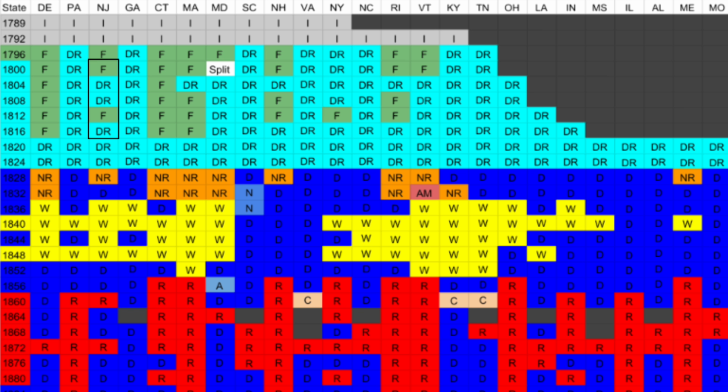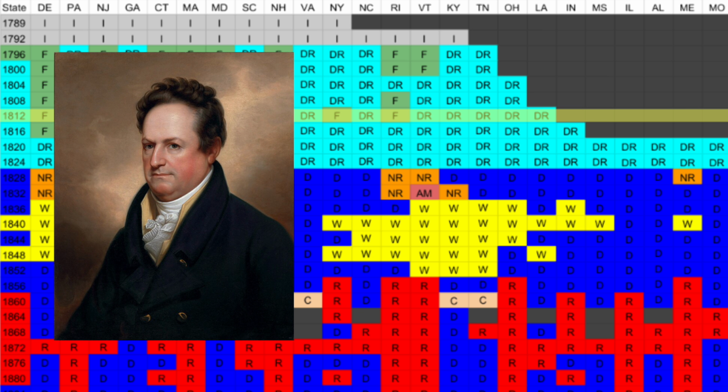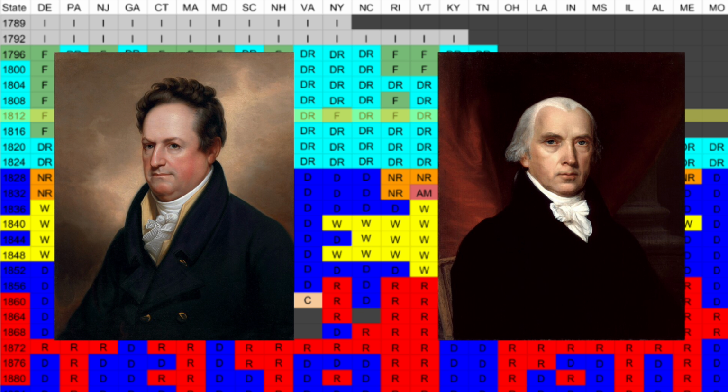New Jersey went Federalist for John Adams, switched to the Democratic Republicans for the 1804 and 1808 elections, switched back to the Federalists in 1812, and went Democratic Republican the rest of the way. You can tell the only later election where the Federalists got close to winning was 1812, where DeWitt Clinton nearly beat James Madison due to the unpopularity of the War of 1812.